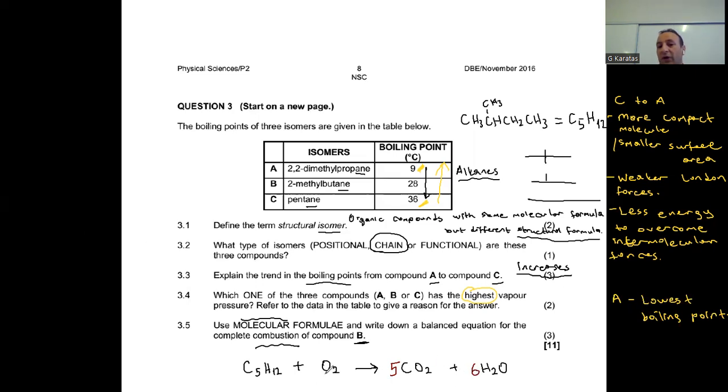And what is left? Oxygen. I have 2 only on the left side, but on the right I have 5 times 2, 10, plus 6 times 1, which is 16. So the O2 on the left side must be multiplied by 8. Right now, I have a balanced equation for the complete combustion of compound B.